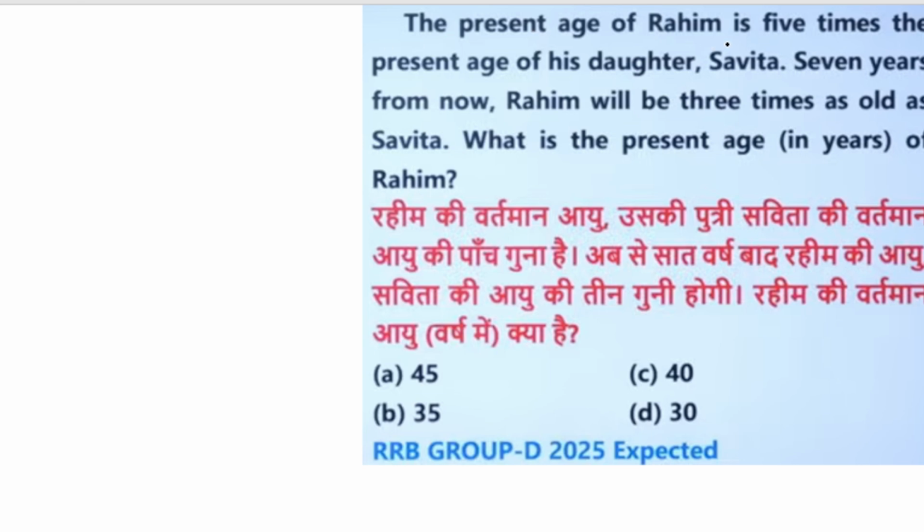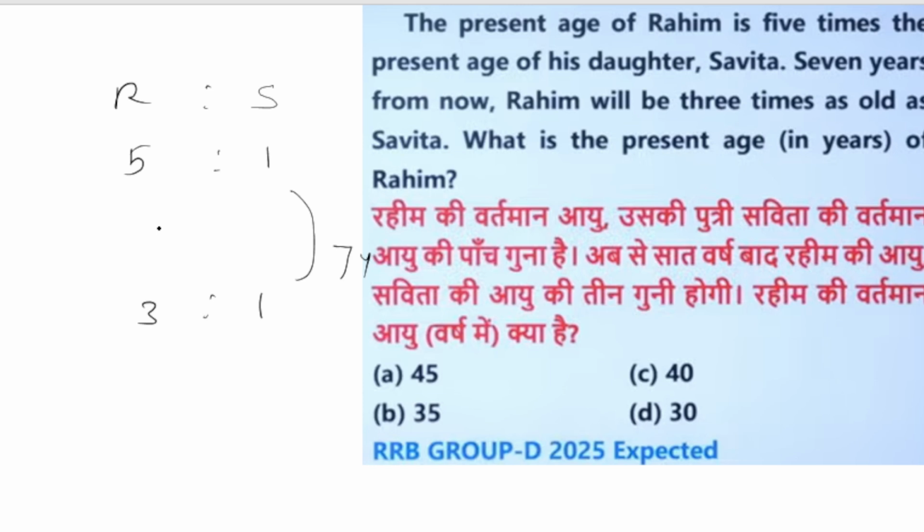The present age of Rahim is 5 times the present age of his daughter Savita. So there is Rahim and his daughter Savita. The present ages are in the ratio, meaning Rahim is 5 and Savita is 1. 7 years from now, Rahim will be 3 times as old as Savita, meaning we get a 3:1 ratio. What is the present age of Rahim?